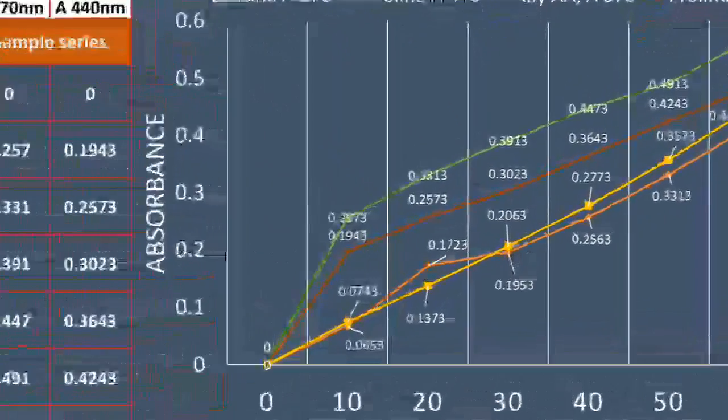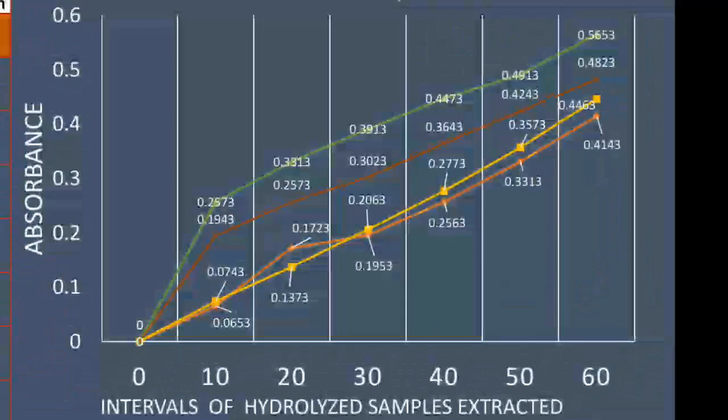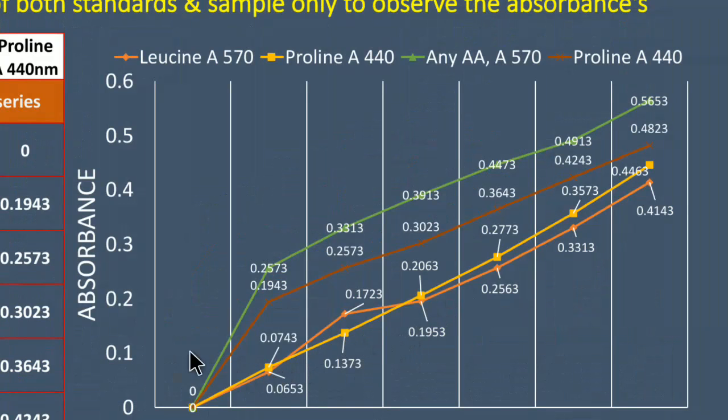Here we can analyze these curves to study the absorbance difference. Because of that, we can see that the standard series samples have lower absorbance compared to the samples which have been taken to determine the hydrolysis. Now the high absorbance, or the intensified chromogen, has given the high absorbance values. It shows that the amino groups, or the free amino acids or the small peptide chains, are high in number compared to the amount in the standard series.